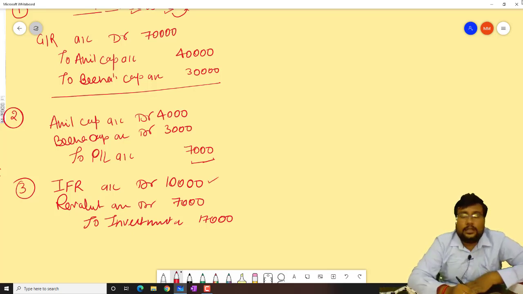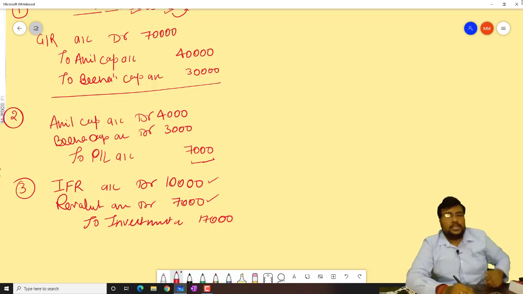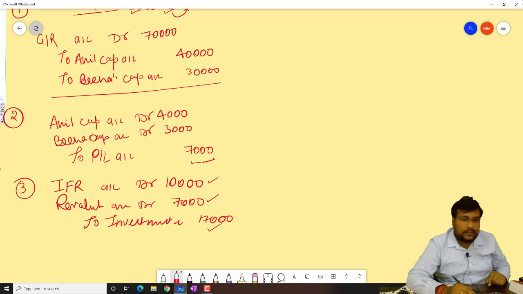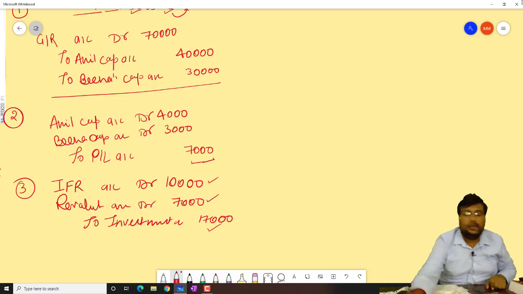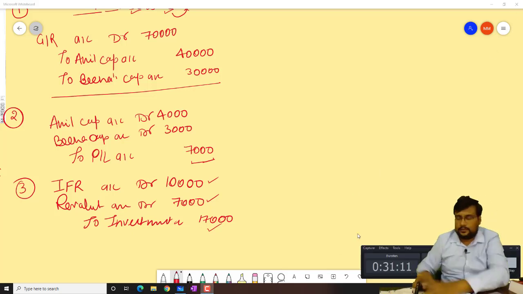After adjustment, loss was 17,000 on investment. So the extra loss of 7,000 is transferred to revaluation account. And after that beta, total investment which decreases is by the value of 17,000. So IFR account debit 10,000, revaluation debit how much beta? 7,000, and to investment 17,000. Okay, just a minute.